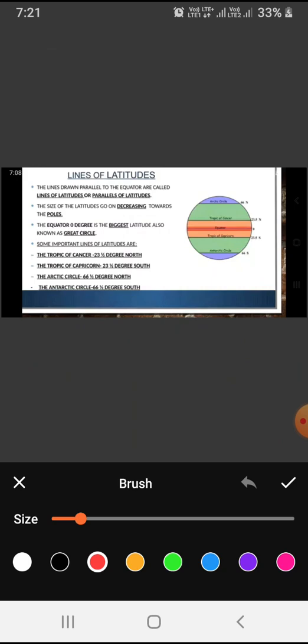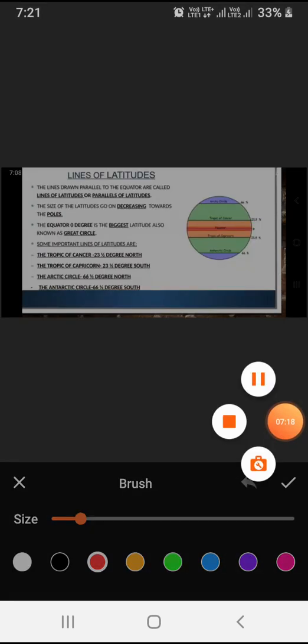Some important lines of latitudes are the Tropic of Cancer, 23 and a half degree north, the Tropic of Capricorn, 23 and a half degree south, the Arctic Circle, 66 and a half degree north, and the Antarctic Circle, 66 and a half degree south. These are four important lines of latitudes.